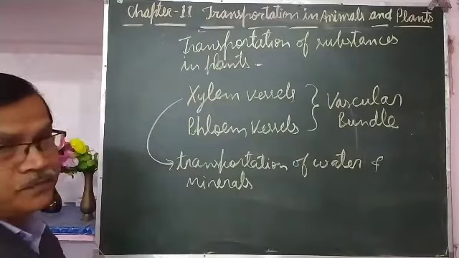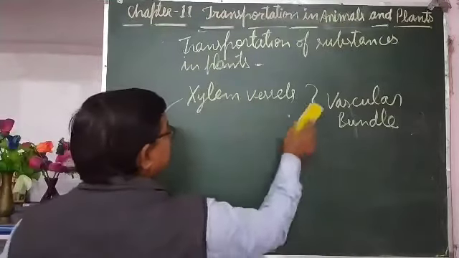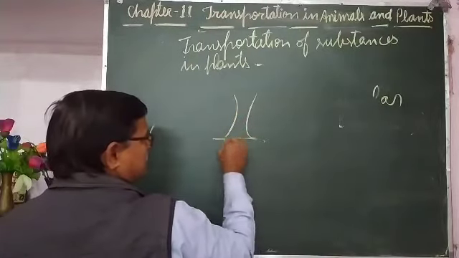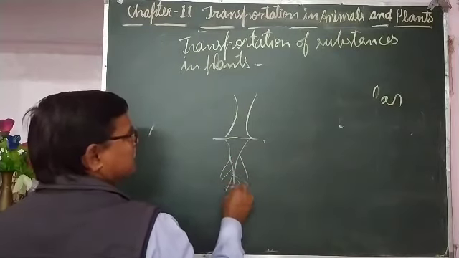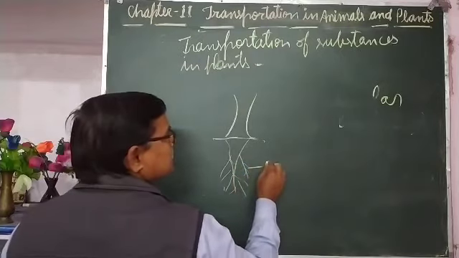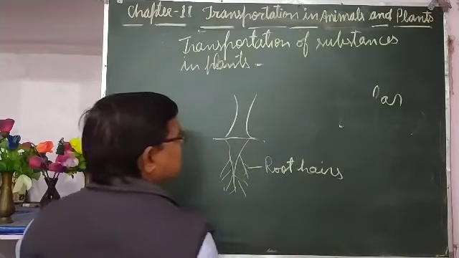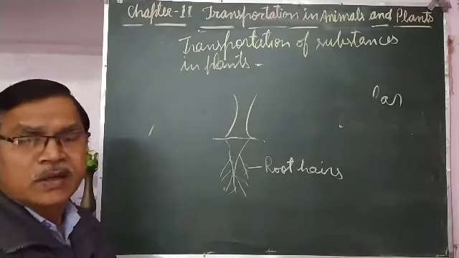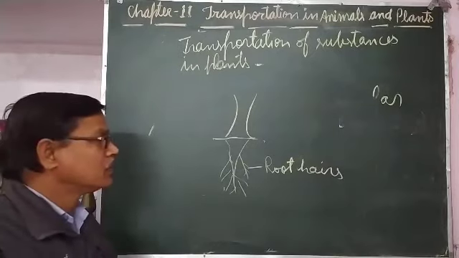Water and minerals are absorbed by the roots of the plant. Suppose this is a plant and its root. The root branches into fine branches, and at last into very fine hair-like structures. These are called root hairs. Root hairs are so fine that they reach in between the soil particles, and whatever water is there between the soil particles is absorbed by the root hairs.